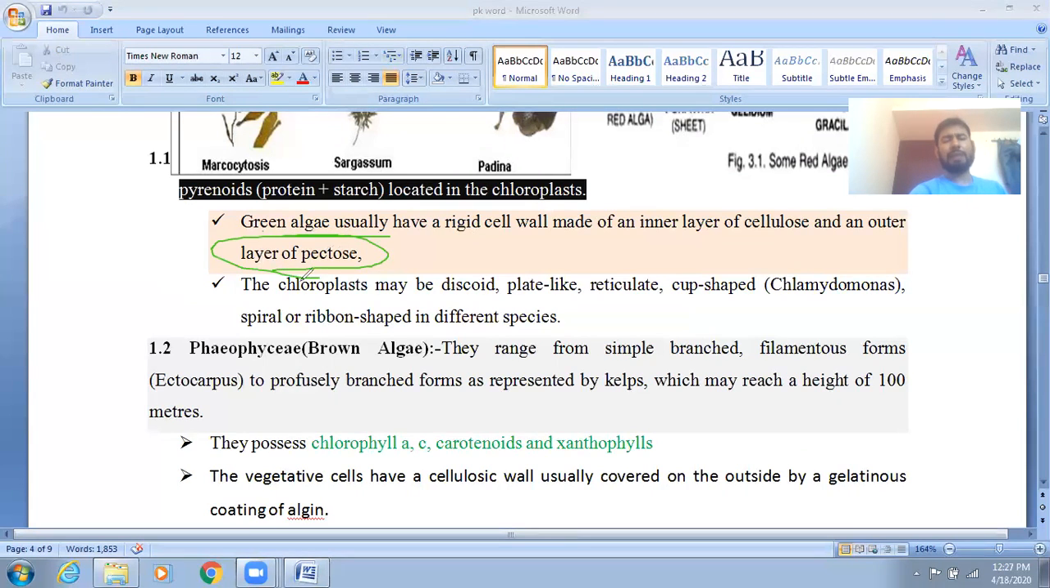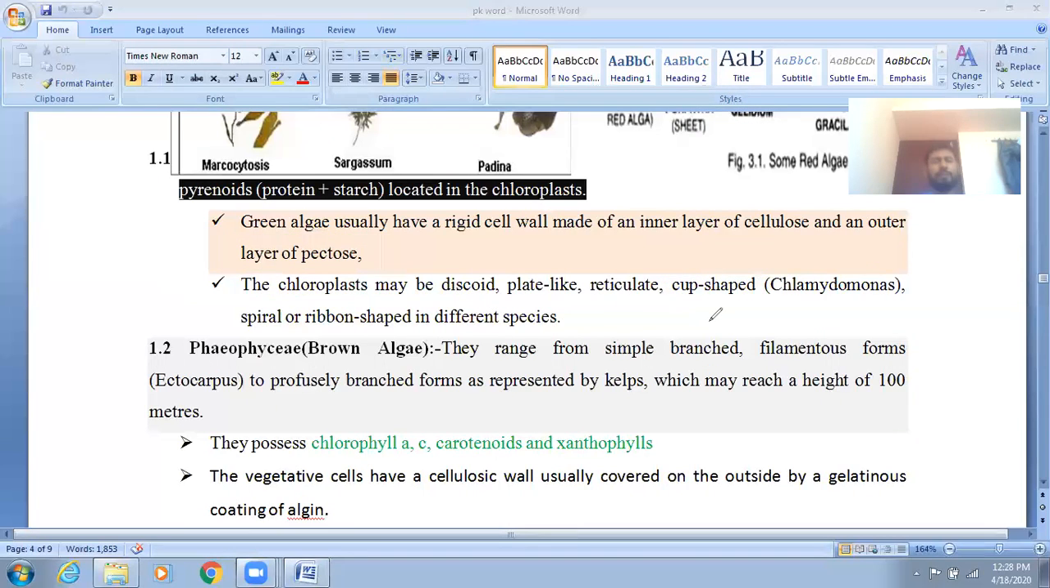Next point, if you read the next sentence: the chloroplast may be discoid. If you check Chlamydomonas, it has a cup-shaped chloroplast. So it says different types and shapes of chloroplast are found in the green algae, that means chlorophycy. Here they have given one example already, the cup-shaped chloroplast of Chlamydomonas. Already discussed this. So this has given the details about chlorophycy.